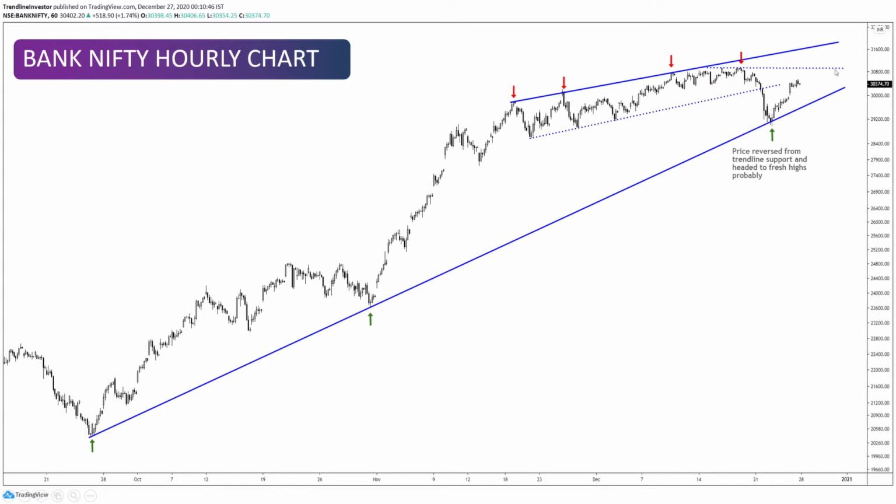We can just go slowly and steadily, we just move up. But the key level here that I'd look at is this high, around the 30,000, 31,000 level, which might be a significant 30,800 or 900. I'm not sure which level it is, but that's the level I'd be watching out for. And if you take out that, then we are going to see a touch of this resistance over here, right? So that's to do with the Bank Nifty hourly chart.